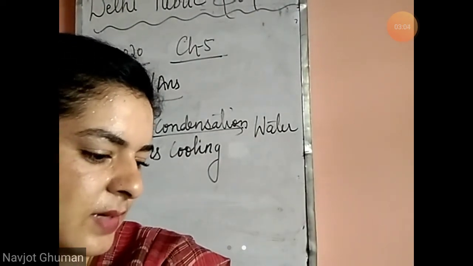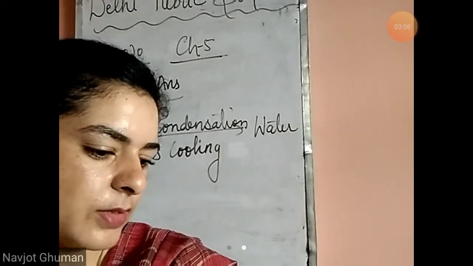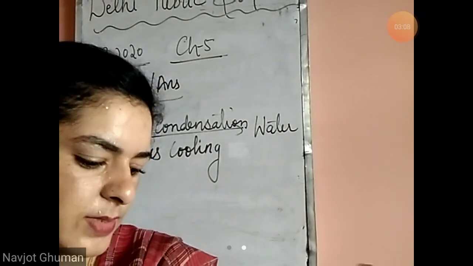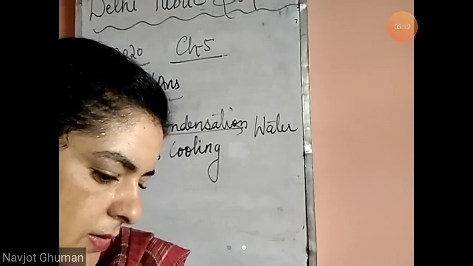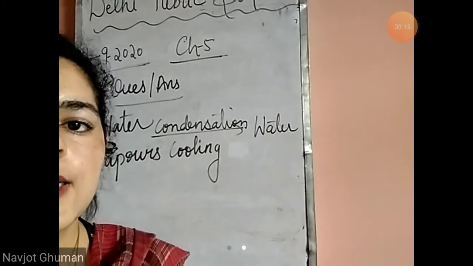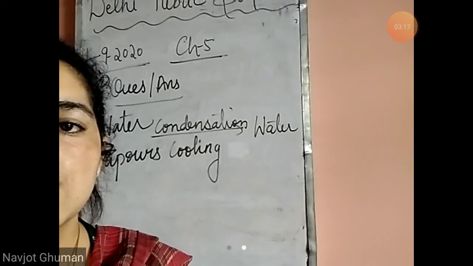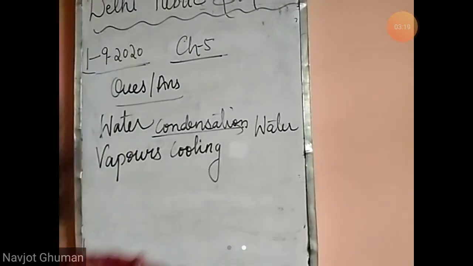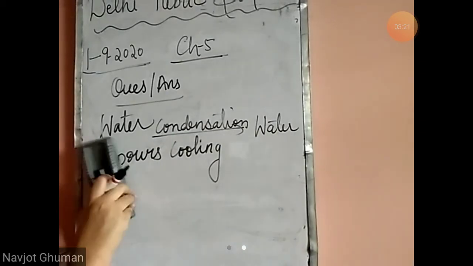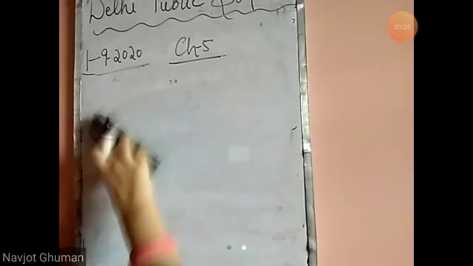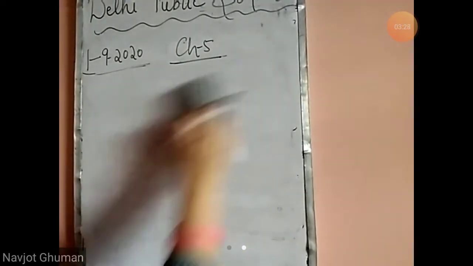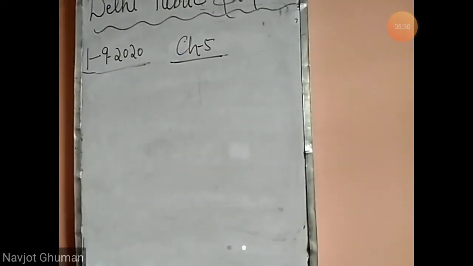Next question is, with the help of a labeled diagram, show how water changes its forms. This diagram is given on page number 51, showing how one form of water changes into another form. Open page number 51 of your book. This is a very simple diagram. You have to explain only the processes.